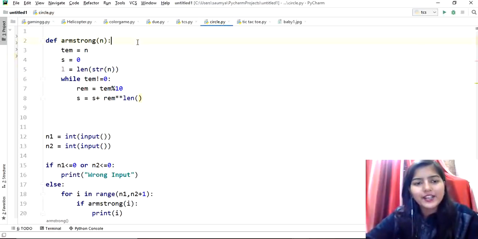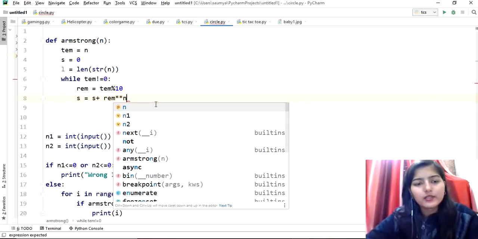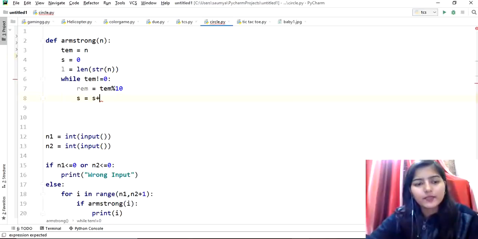Now why did I do this type conversion, why did I convert this number into a string? Because we cannot determine the length of a number. So I first converted this number into a string, and then I simply use the function len to determine the length of the number. So s plus rem raised to l, right? So that is the thing.